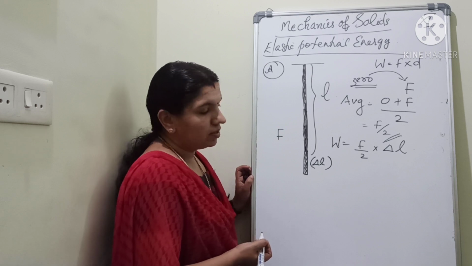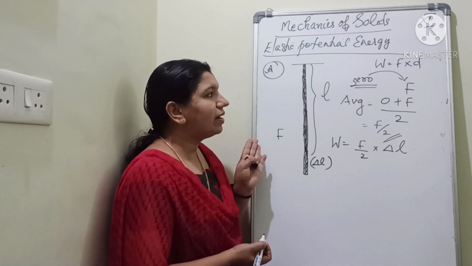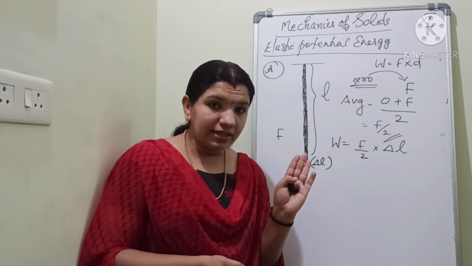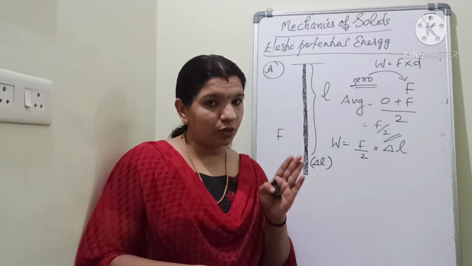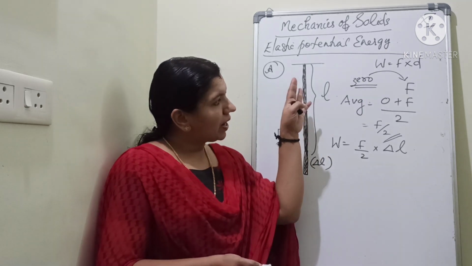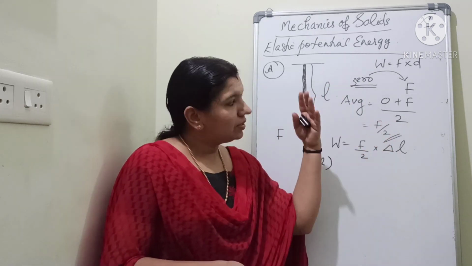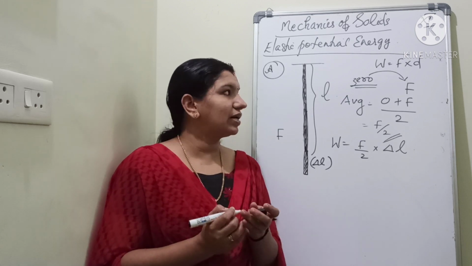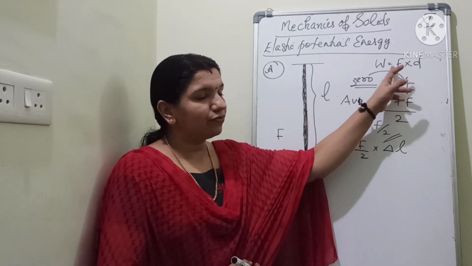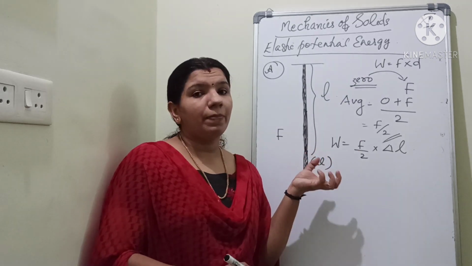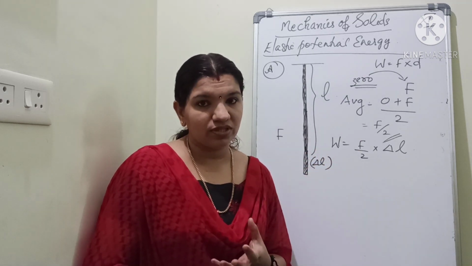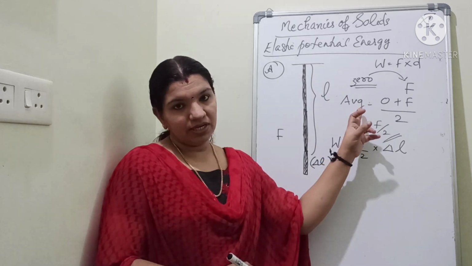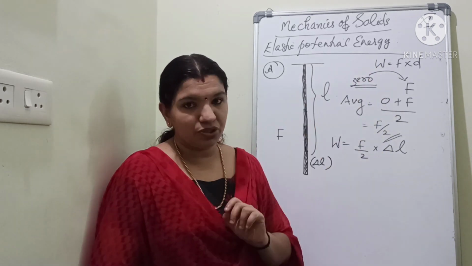This is clear? So, once again, you are finding an expression for elastic potential energy. Work done is stored in the form of potential energy. So, you need to find an expression for work done. General expression is work is equal to force into displacement that you have studied in your lower classes. Here you want to find the force, but the force that we are applying is not a constant force. It is a variable force. So, we have to find the average force. Then only you need to substitute there.